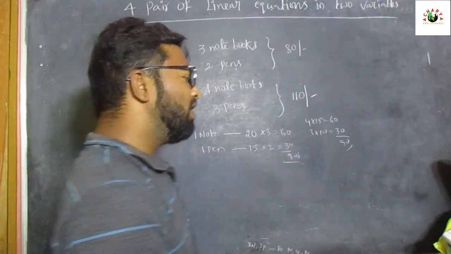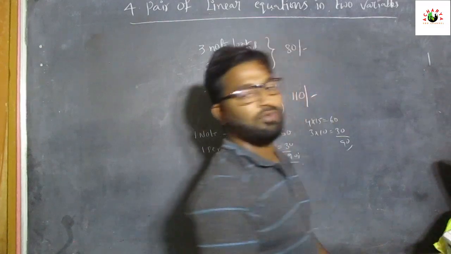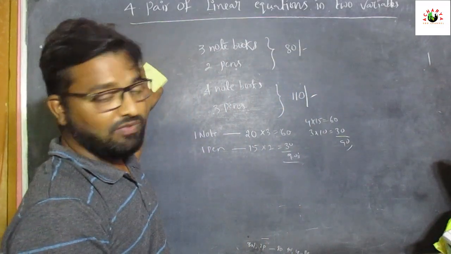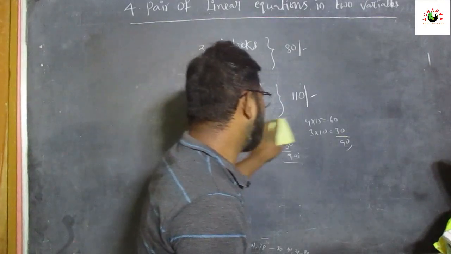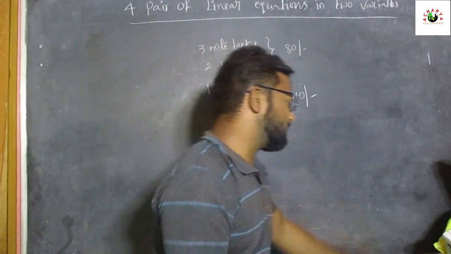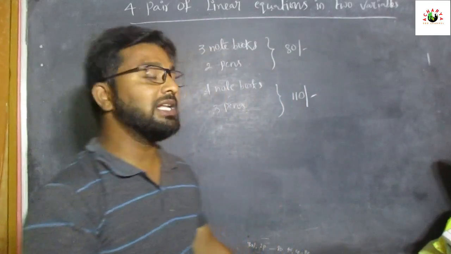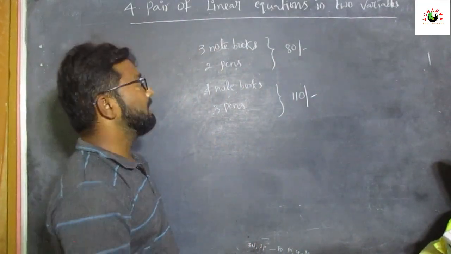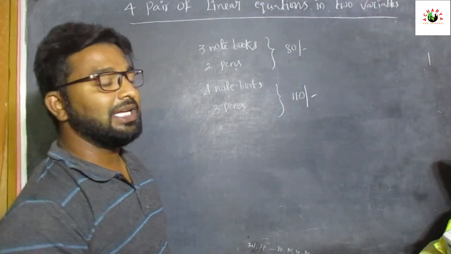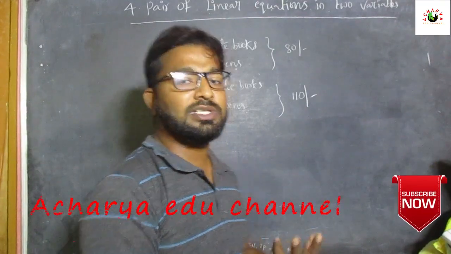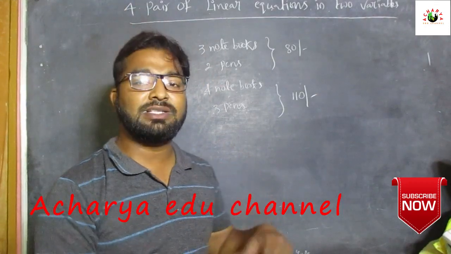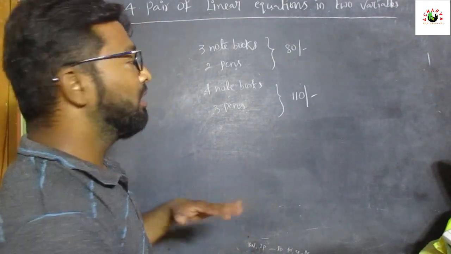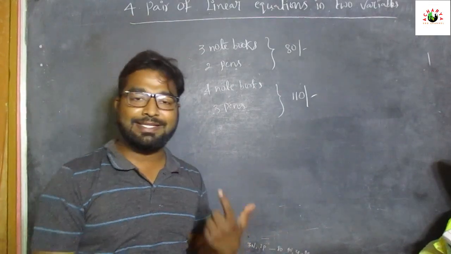So finally, how should we find the cost of one pen and the cost of one notebook? According to this situation, we have some conditions in this chapter. By using linear equations in two variables, we have to find the values of x and y.